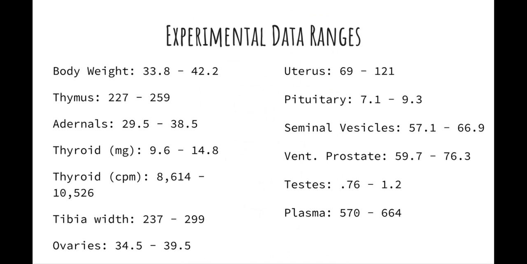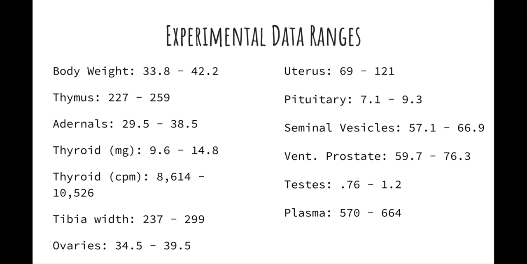Upon reviewing the control and experimental data, we could see that the uterus, the thymus, the tibia, the pituitary gland, the prostate, the seminal vesicles, and the body weight had a difference compared to the corresponding body parts in the control rats. The uterus, the thymus, the tibia, and the pituitary gland had the largest statistical significance. We could see all this because the data ranges of the experimental rats' body parts did not overlap with the data ranges of the control rats' body parts.